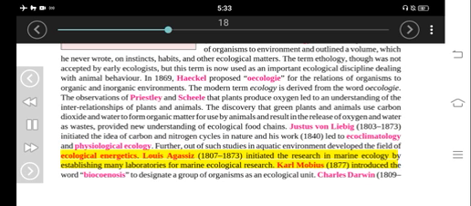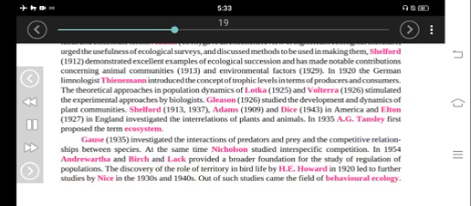Louis Agassiz (1807–1873) initiated the research in marine ecology by establishing many laboratories for marine ecological research. Carl Moebius (1877) introduced the word biocenosis to designate a group of organisms as an ecological unit. Charles Darwin (1809